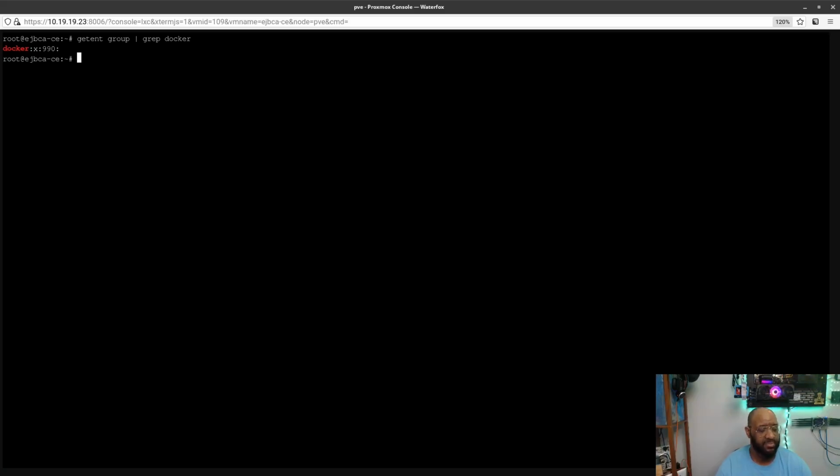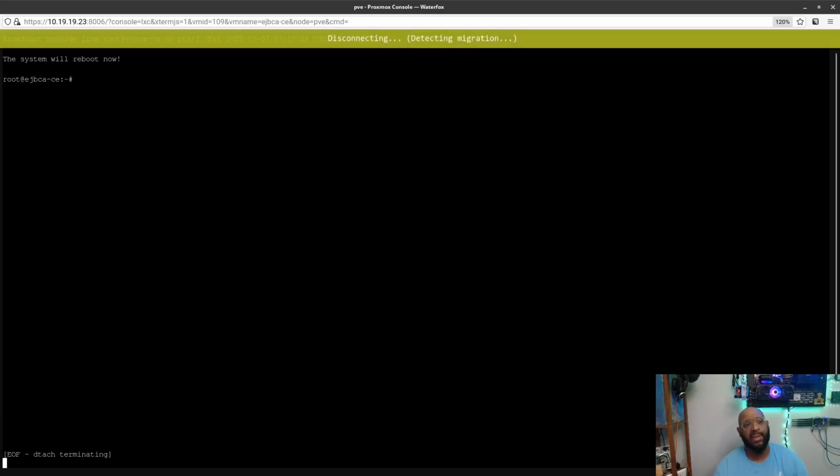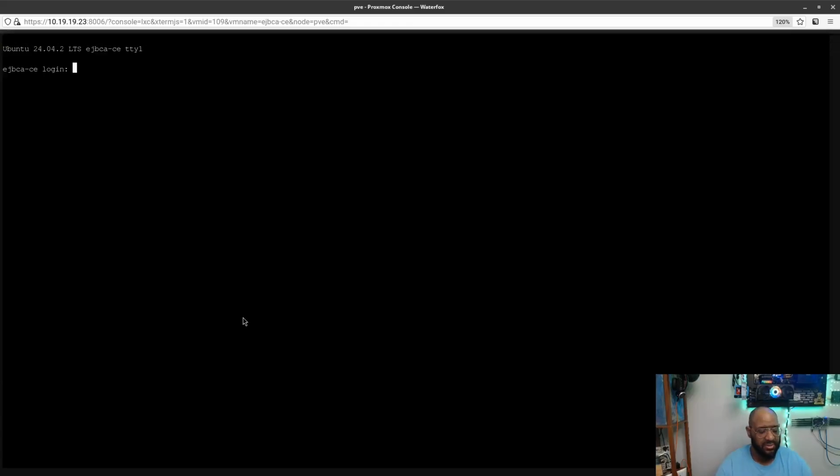All right, so let's go ahead and do the command to add the user to the group. I'm going to do usermod. It's lowercase a, capital G to add a group. The group name, docker, and then the account name, tester. All right, so now we can clear the screen. Now, there are other ways to do this. I just always do a restart. That just ensures that the tester user is refreshed and has the proper grouping.